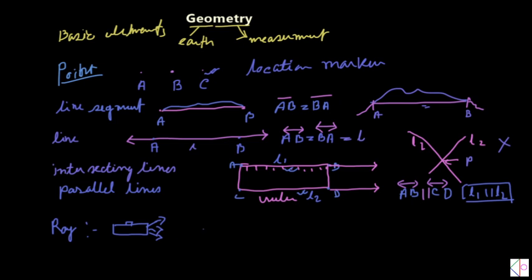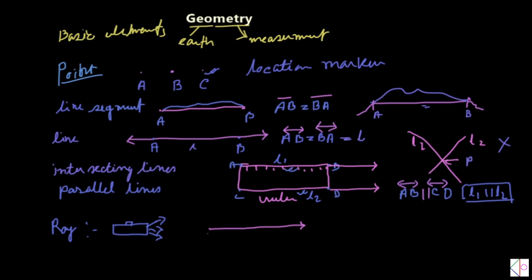So there is a source point. In the case of a ray, there is a source point, and from that source point the radiation goes to an endless position, far away from that point indefinitely. So that kind of light is called a ray.